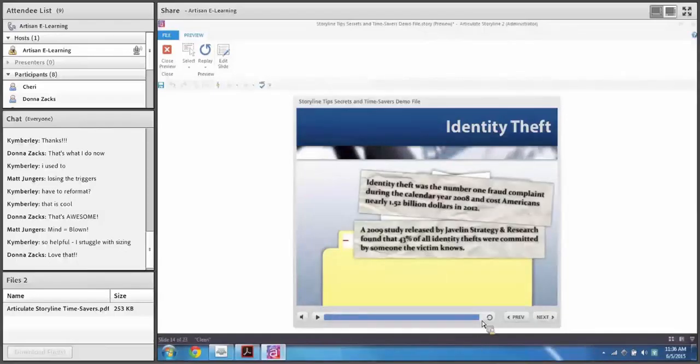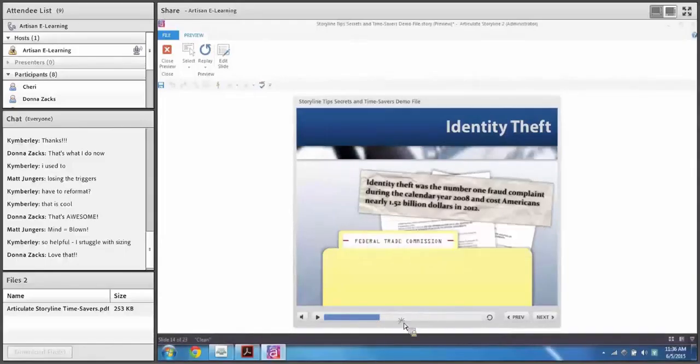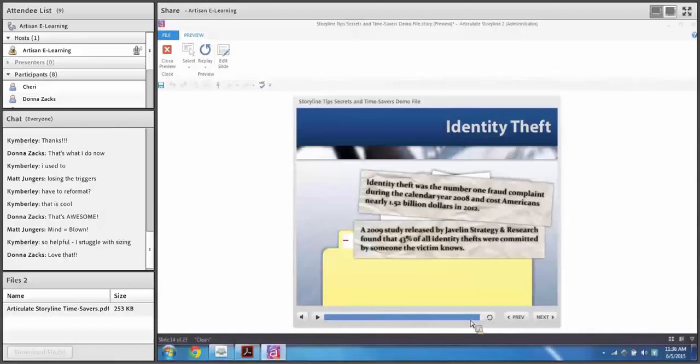Now, I wish you could do that with YouTube ads, right? When you have to watch an ad on a YouTube video, I wish you could just click to the end. But you have the seek bar, and the drawback of having this seek bar is the user can skip to the end. Well, one of the things you can do in Storyline 2 is you can keep your seek bar, but you can make it read only. What do I mean by that? Well, let me show you.